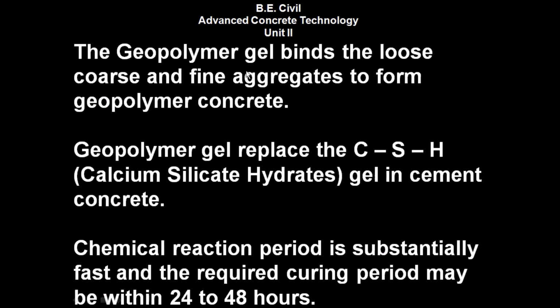The geopolymer gel binds the loose coarse aggregate and fine aggregate to form a geopolymer concrete. Geopolymer gel replaces the CSH gel, that is calcium silicate hydrates gel, in cement concrete. The chemical reaction period is substantially fast and the required curing period may be within 24 hours to 48 hours.